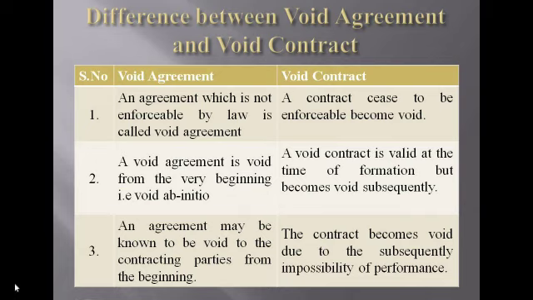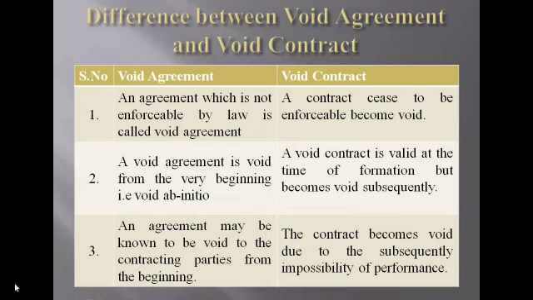Next, the third difference is, the contracting parties know from the beginning itself that it is invalid. We cannot do this contract in future. So at the beginning stage itself they come to know the result of the agreement, so it becomes invalid. But in void contract, at the beginning stage it is possible, because they can do all the activities, they can do all the performance.